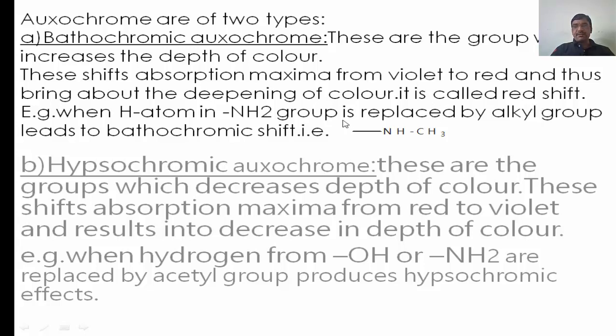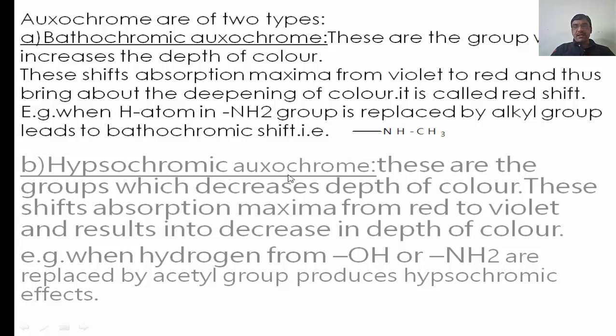When a hydrogen atom from the NH2 group is replaced by an alkyl group, it leads to the bathochromic shift, meaning there are two hydrogen atoms, and one hydrogen atom is replaced by the CH3 group, which is an electron donating group. That's why an increase in the electron donating group enhances the color.